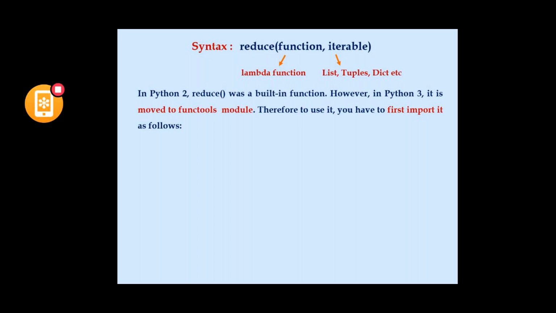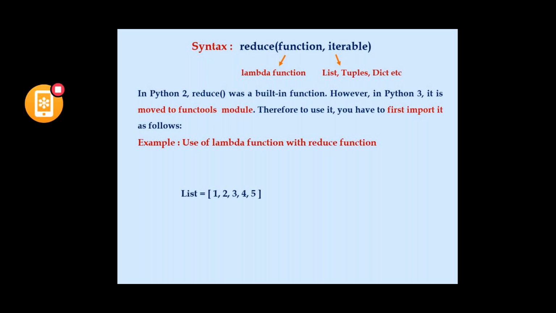So if we would like to use a reduce function, the first thing we have to do is import that particular reduce function from the functools module. So we have to use an import statement in order to use the reduce function. So we'll see how to use the lambda function with reduce function.